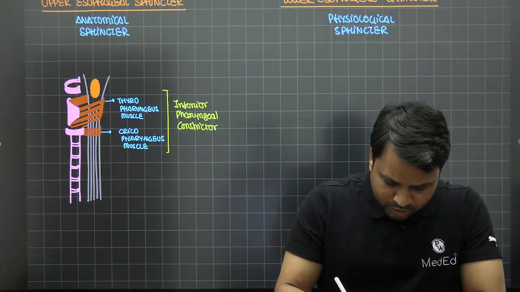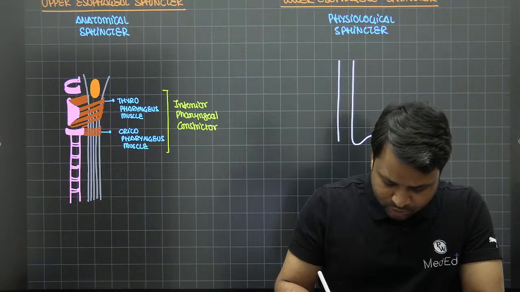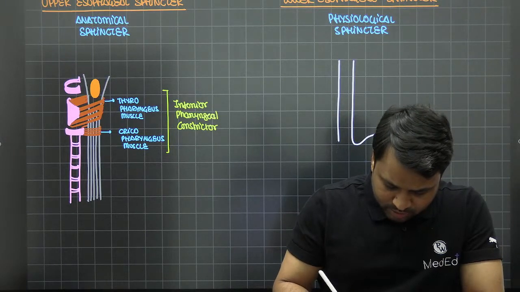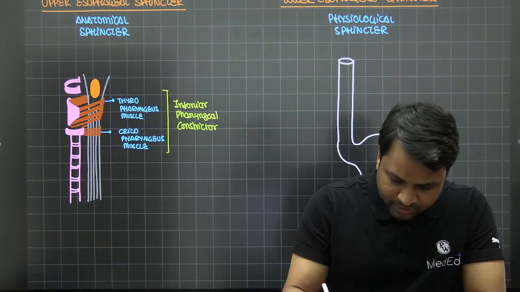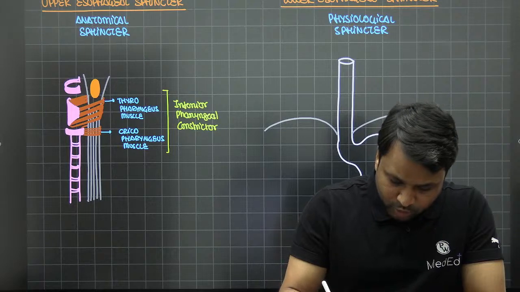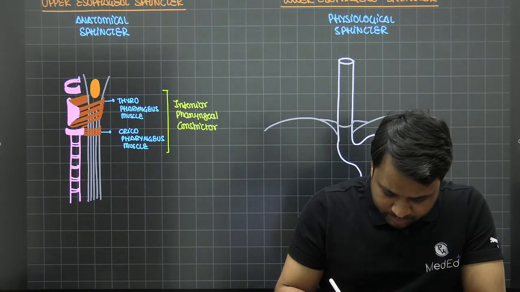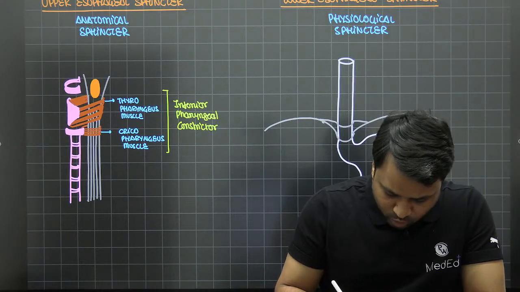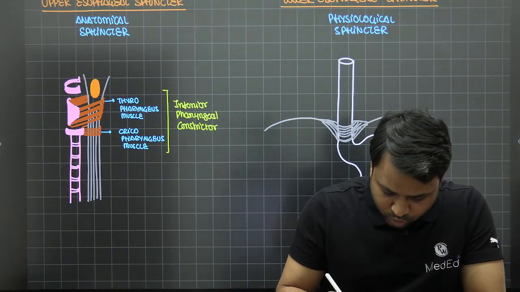Right now, just for the sake of understanding, we're going to concentrate on the lower part of the esophagus. This is the esophagus, this happens to be the stomach, and this continues across here. As you know, in the lower part of the esophagus, the first thing you will see is the diaphragm, which is going to anchor around it. As it pierces the diaphragm, there are diaphragmatic muscles called the crura, which anchor the esophagus well. So it is basically the crural muscles.